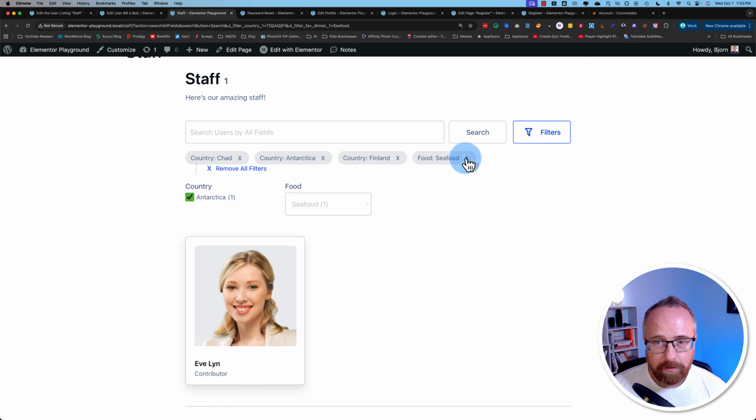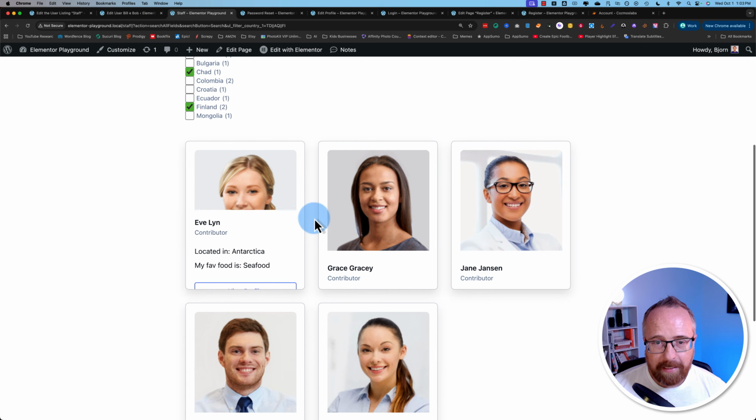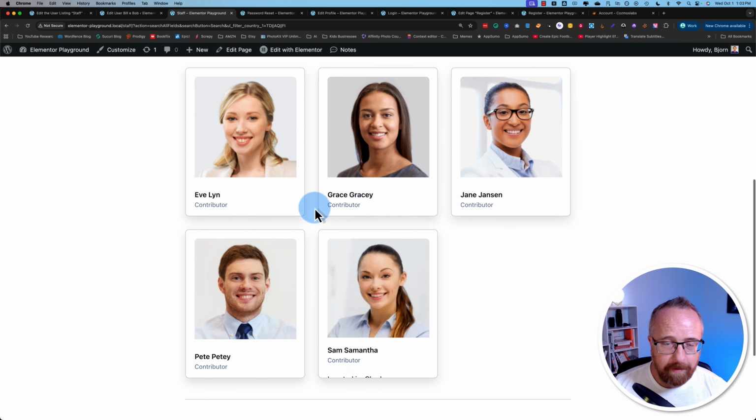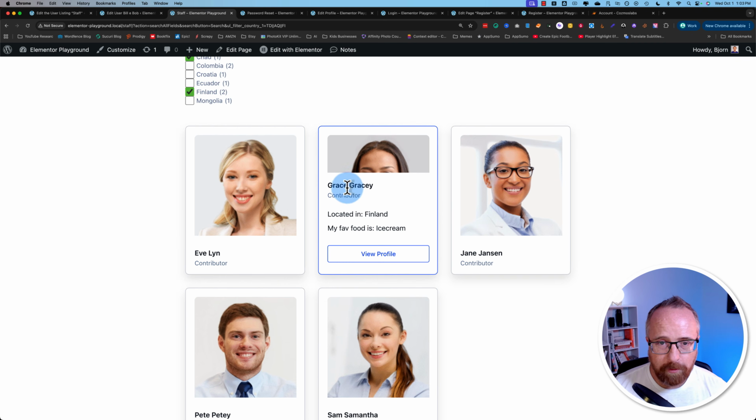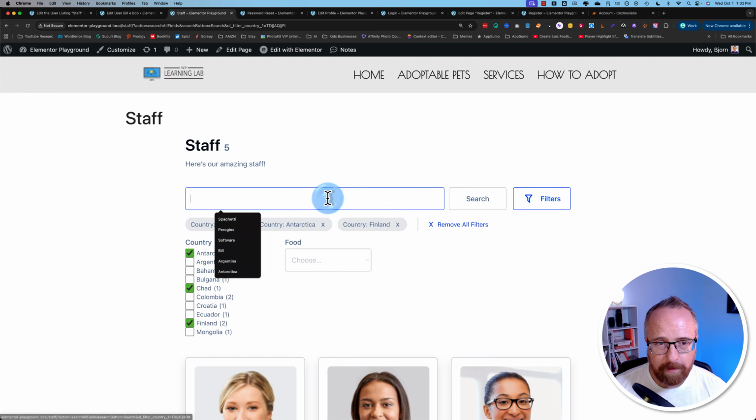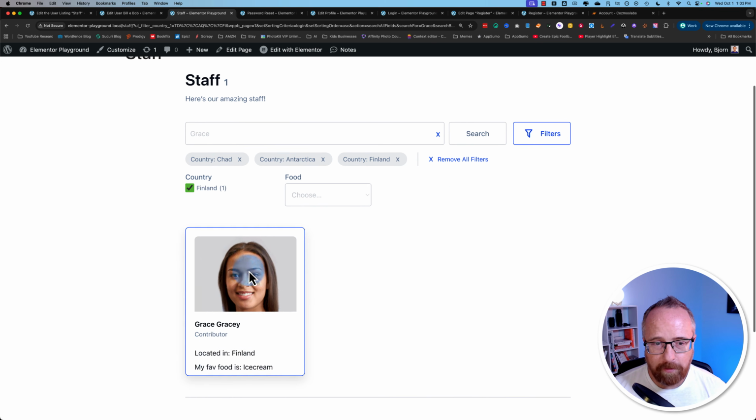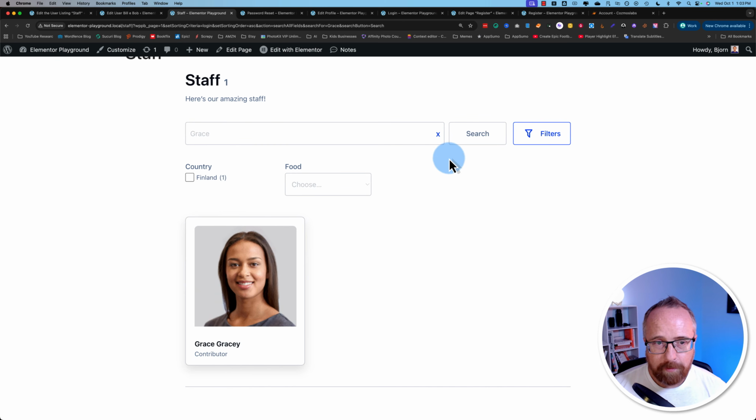You could also search for stuff based on their other options. The easiest one is their name. So let's just search for Grace. So within these requirements, anyone named Grace, and then Grace shows up. You can remove the filters, of course, really easily.